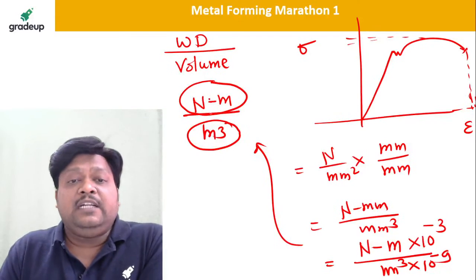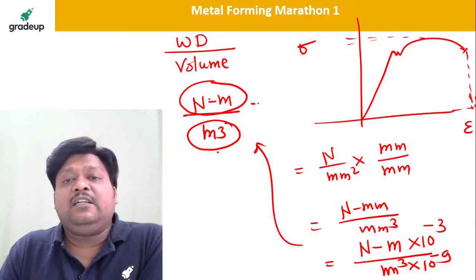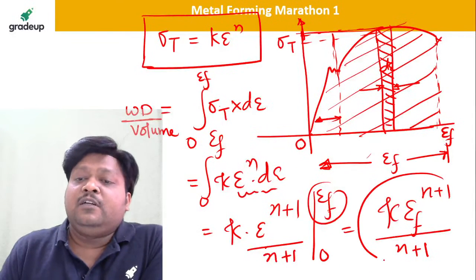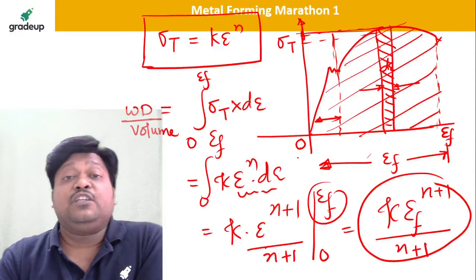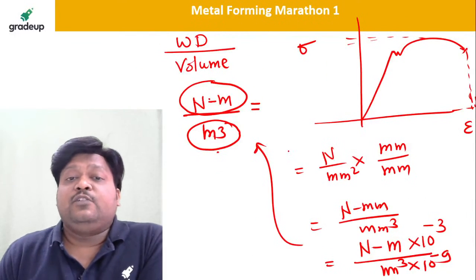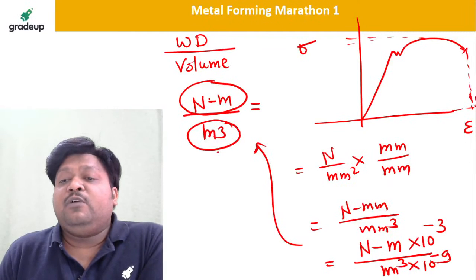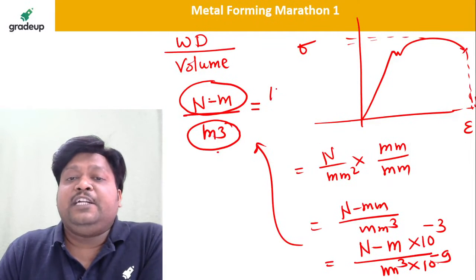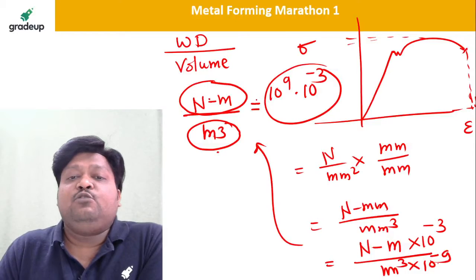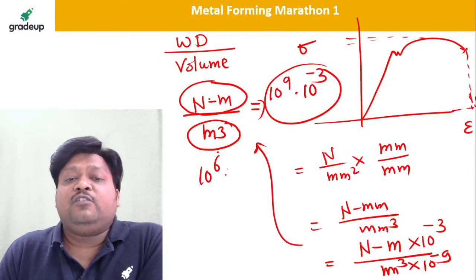So this work done per unit volume is nothing but the formula that we have got, k epsilon f to the power n plus 1 divided by n plus 1. I will get that here. So tell me, if 10 to the power minus 9 comes here, what will happen? 10 to the power 9 into 10 to the power minus 3. So how much will it be? It is 10 to the power 6 Newton meter divided by meter cube.